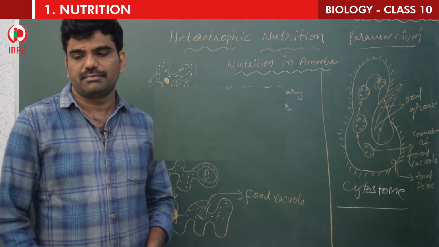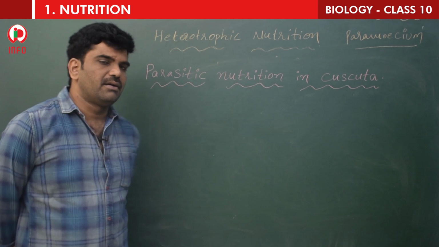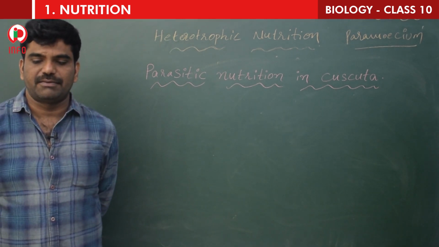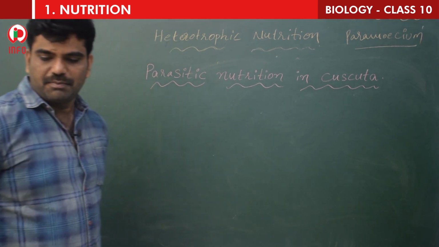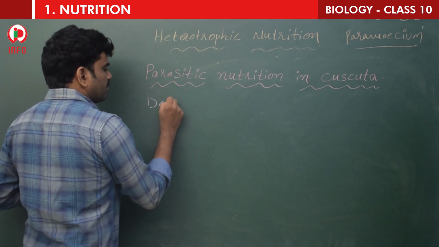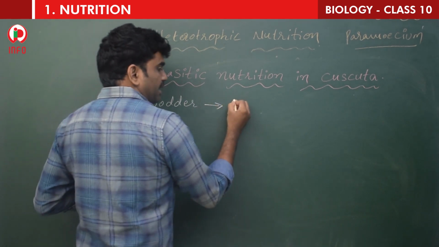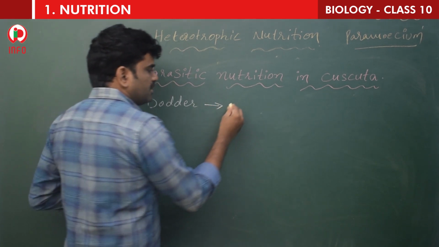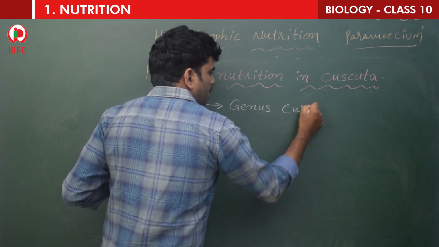Children, now see the parasitic nutrition. Already we have come across this word, parasite. So the example is dodder. Dodder is a plant that belongs to the genus Cuscuta. In 9th class you have learnt about genus, species, family, kingdom, like that. So it belongs to genus Cuscuta.